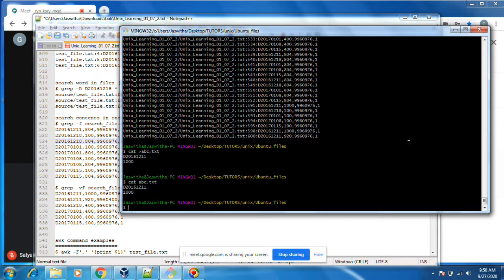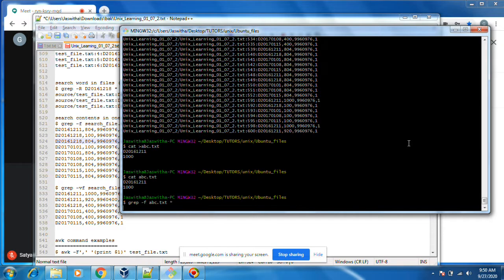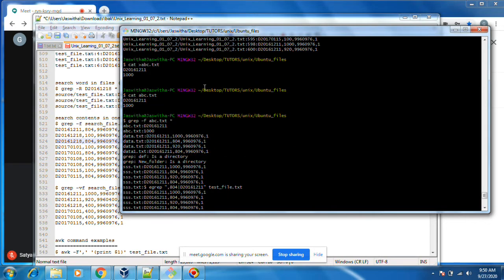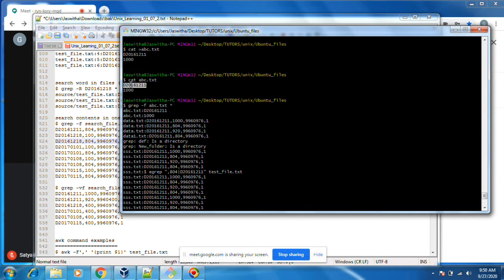Now based on this file, I want to search with grep hyphen f. Whatever the contents of the search file, then abc.txt star. I am searching in the current directory. Based on this file, I want to search all the files. You see the output. This search file, these two words we are searching. Instead of egrep, this will be another option.